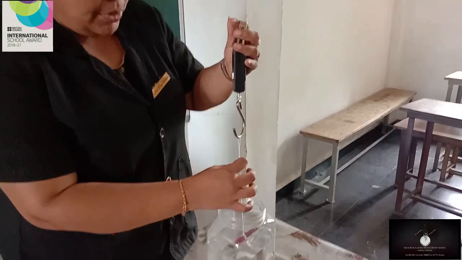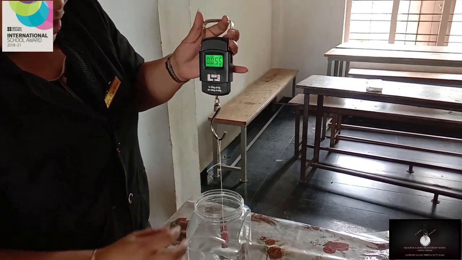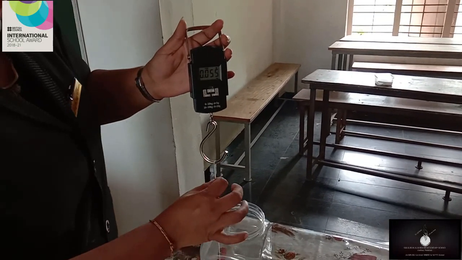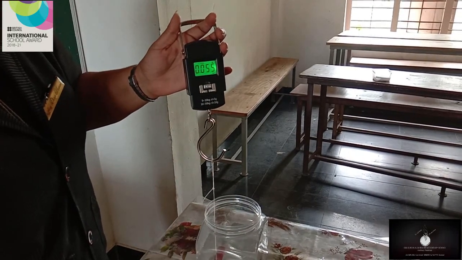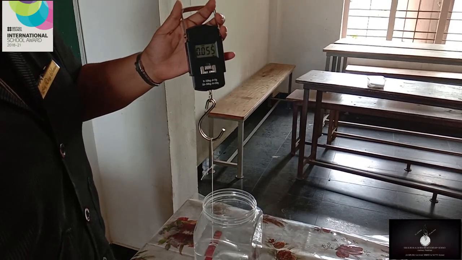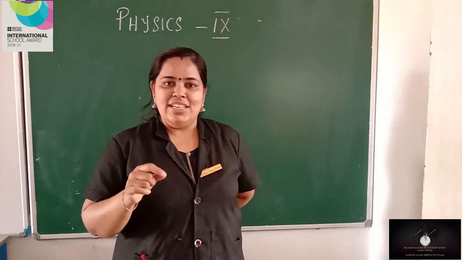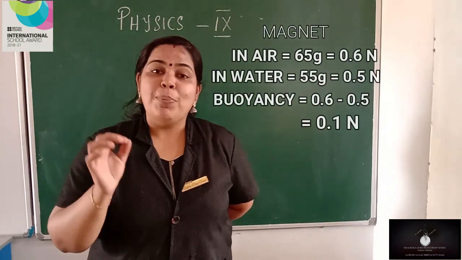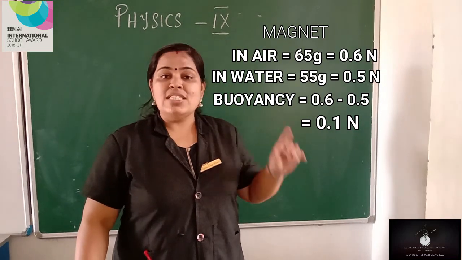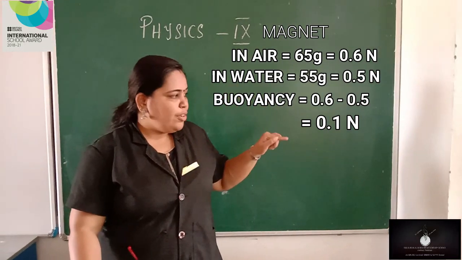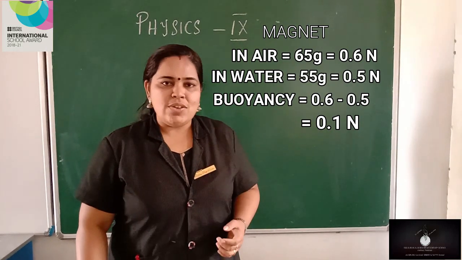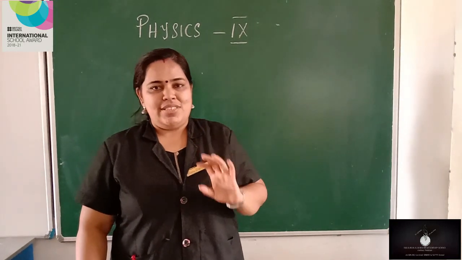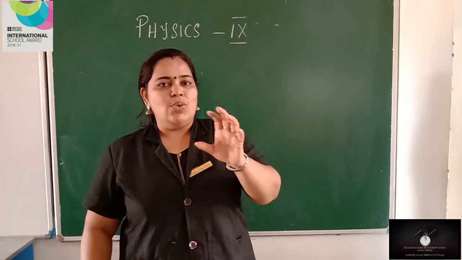Okay. Now I am going to immerse this magnet into the water. Just see the measurement. How much is the measurement? Can you see? Yes, it is 55 grams. Now you have seen the weight of the magnet in water. It was 55 grams, which is equal to 0.5 Newton. So it was 0.6 in air and 0.5 in water. So how much is the weight lost? Yes, 0.1 Newton, which is equal to the buoyancy. That is, weight lost is equal to the buoyancy.